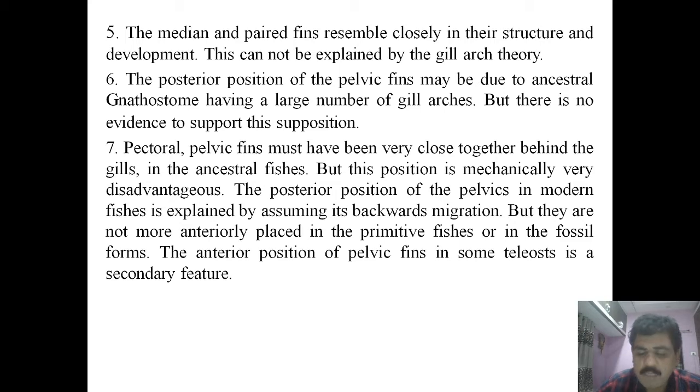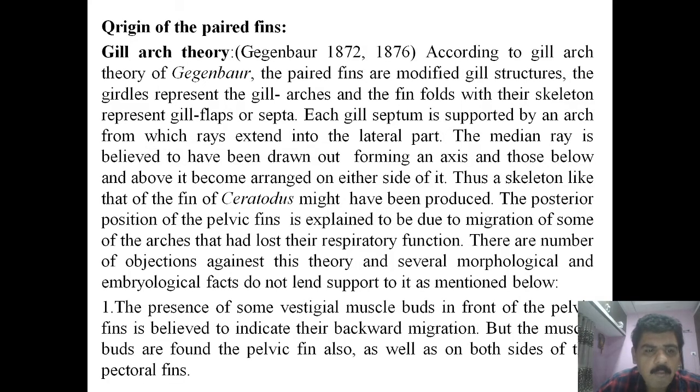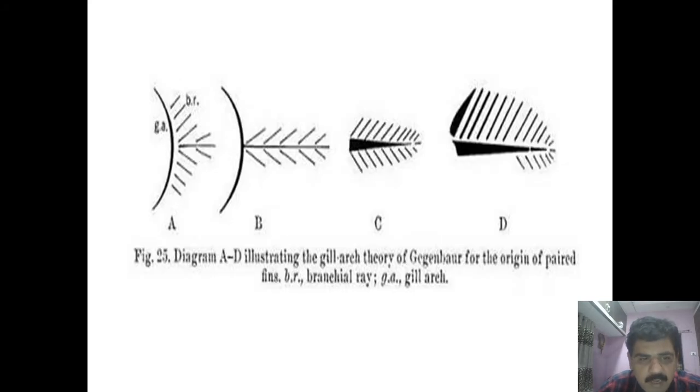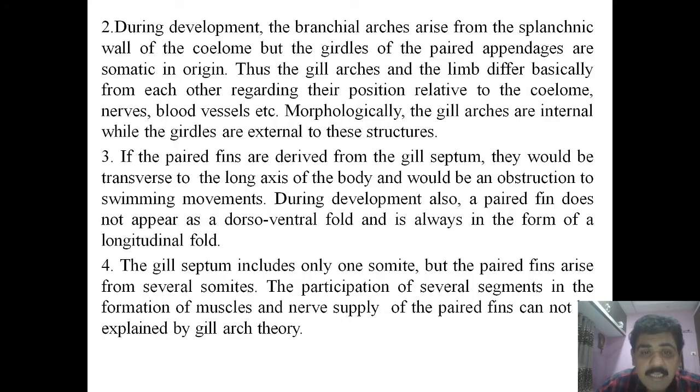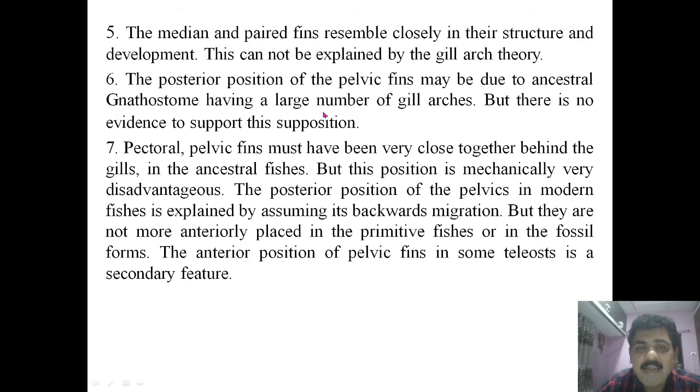These are all the objections which are put forth on the gill arch theory, which was put forth by Gegenbaur in 1872. That explains that the paired fins, the pectoral fins and pelvic fins, have arisen from the gill arches and the branchial rays. The next theory